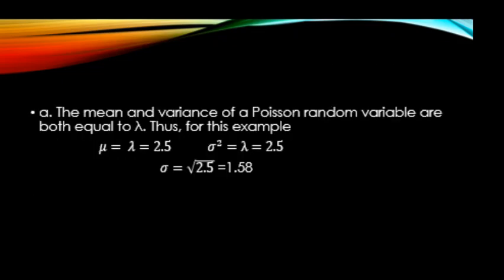Here's the first part, the mean and the variance of a Poisson random variable. We know mean is lambda, or 2.5 in this case. It's already given. So mu is 2.5. Sigma squared is also equal to lambda, which is 2.5 in this case. So the standard deviation is the square root of 2.5, which is 1.58.